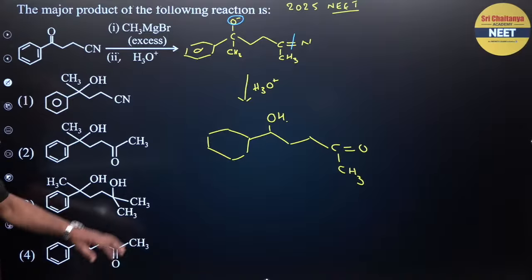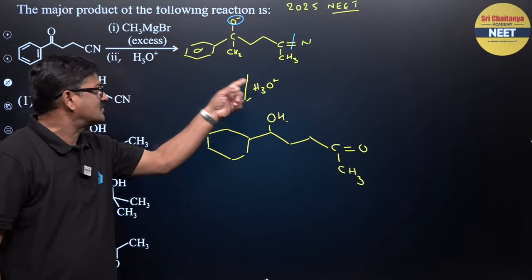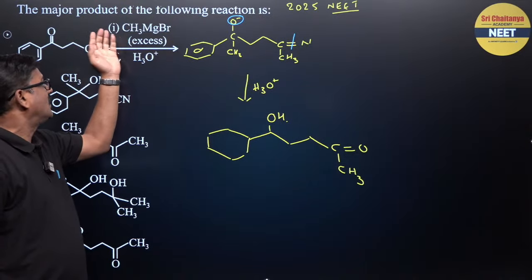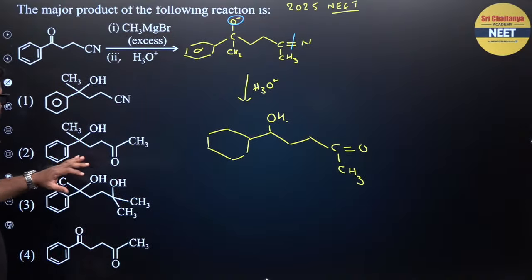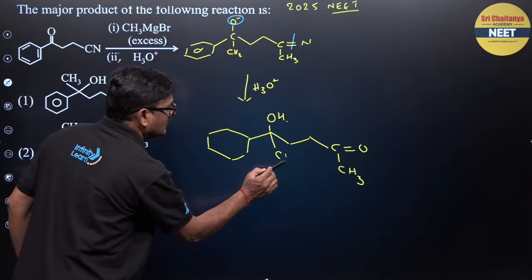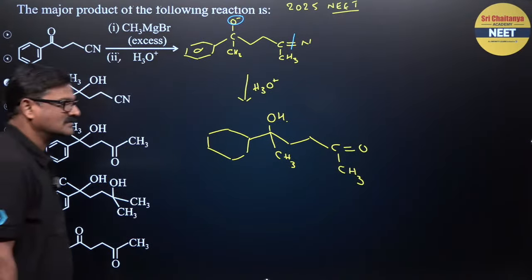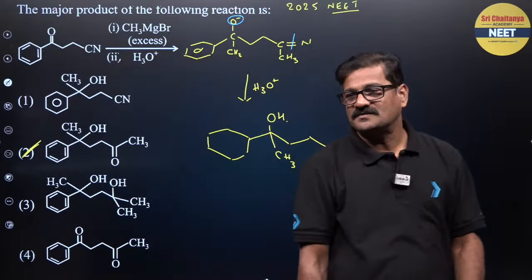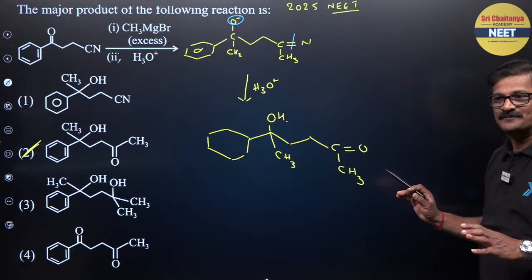So excess means it can react, because acid hydrolysis is going to react with the already excess methyl magnesium bromide that is there. So I want to say this is the one, this is the answer. Fine, clear, you can see this. So uses of Grignard reagent are going to give you super important conversions, right beta?